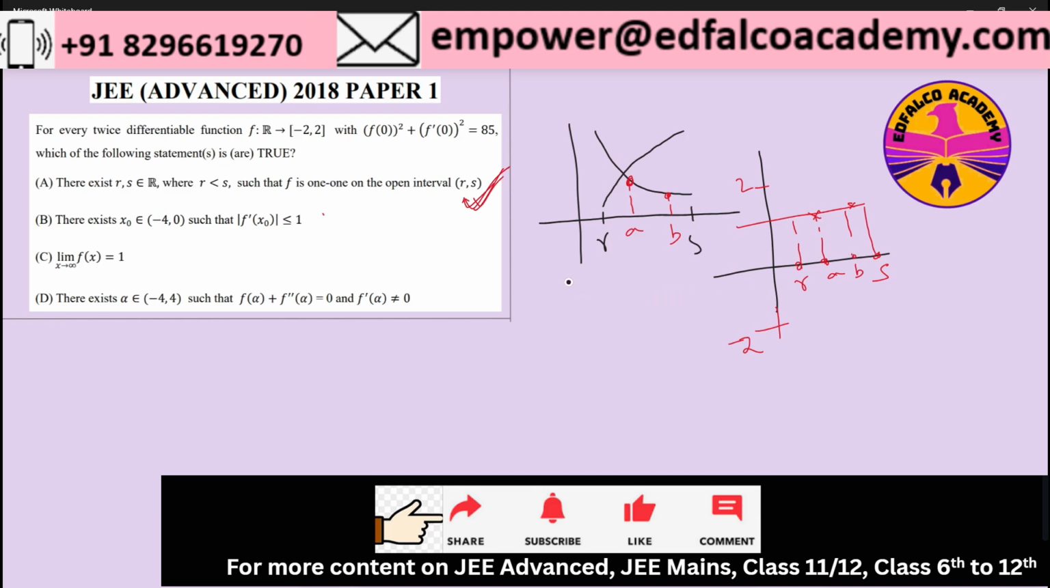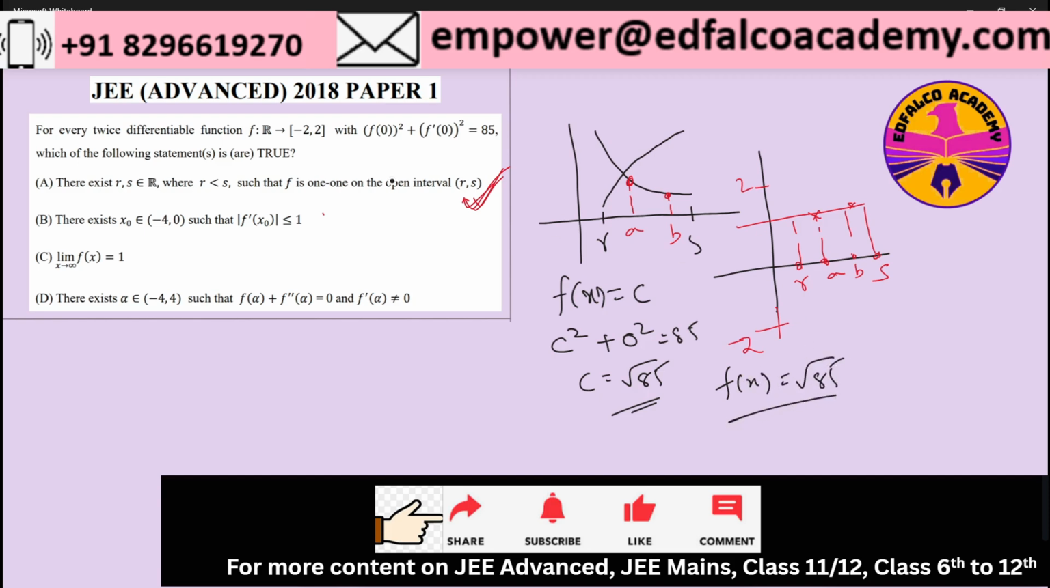So if I assume that f of x, let's say, is a constant function and apply this constraint f of 0, so f of 0 will become constant c, so c square plus f dash 0 will become equal to 0. Because fx is a constant function, f dash 0 will become 0, so c square is equal to 85, which means c is equal to root 85. That is the only possibility that is left with us. In that case, f of x is going to be equal to root under 85.